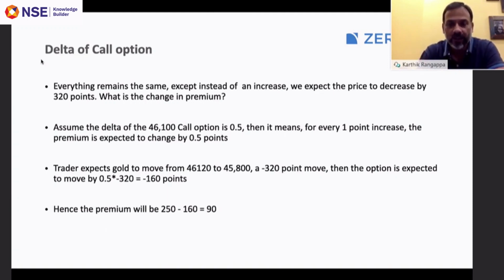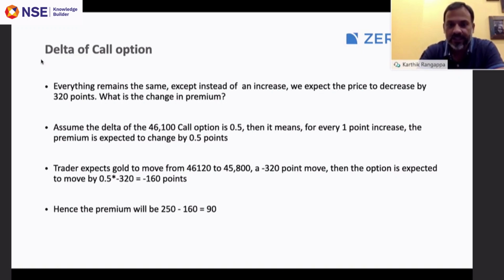Now remember, we are talking about a call option. A call option premium increases when the underlying price increases, and the premium reduces when the underlying price reduces. Now we expect the premium to reduce here because the underlying price is also reducing. The reduction is to the extent of 320 points. The delta is 0.5.